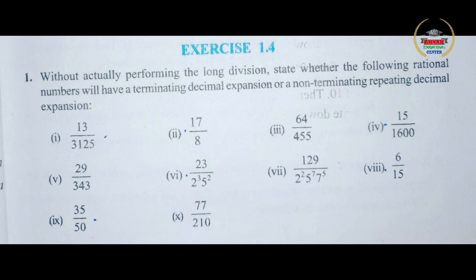After that, what is question number 2? Question number 2, first I will read it for you. Write down the decimal expansions of those rational numbers in question 1 above which has terminating decimal expansion. So whichever fractions, that is whichever rational numbers are identified to be having terminating decimal expansions, they are asking us to give the decimal expansion of those numbers. That is, they are asking us to write it in decimal form instead of fraction form.